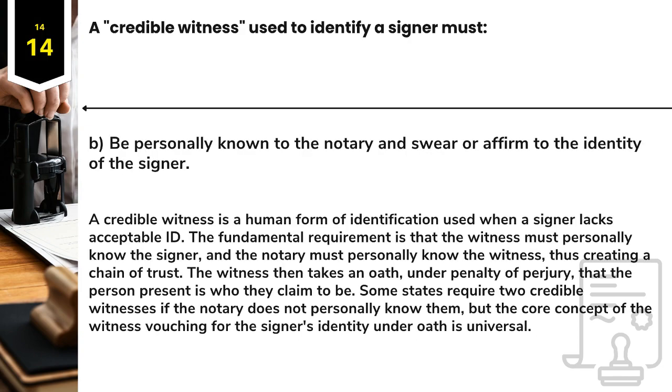Answer. B. Be personally known to the notary and swear or affirm to the identity of the signer. A credible witness is a human form of identification used when a signer lacks acceptable ID. The fundamental requirement is that the witness must personally know the signer, and the notary must personally know the witness, thus creating a chain of trust. The witness then takes an oath, under penalty of perjury, that the person present is who they claim to be.